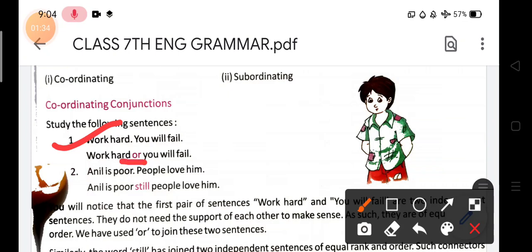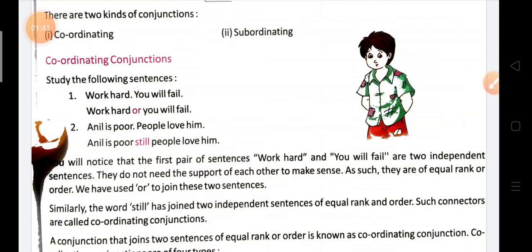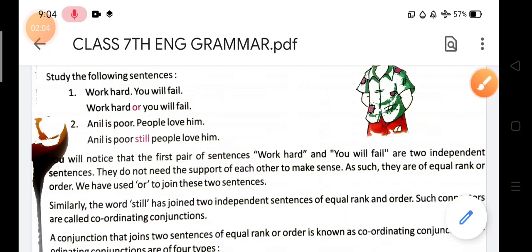So 'or' is the conjunction that is joining two sentences, and both the sentences are independent. This is a very important thing. What is the meaning of independent? It means no sentence depends on the other; it can give its own meaning. It does not depend on each other for its meaning. This is the reason it is called independent. So both the sentences that you are joining are always independent.